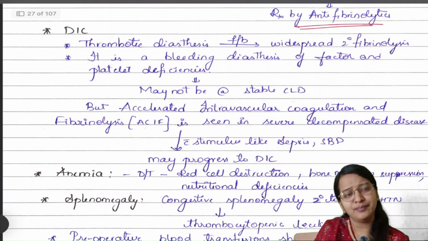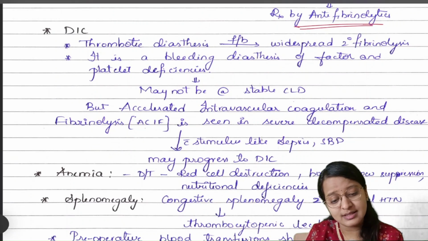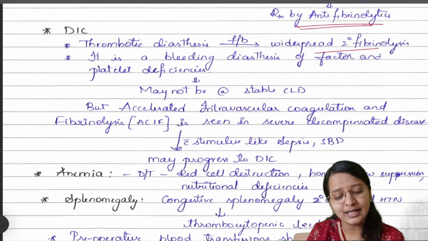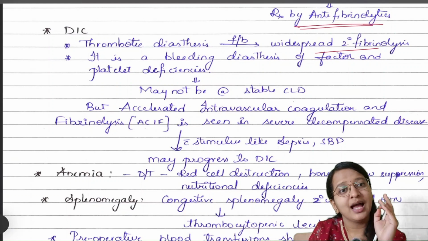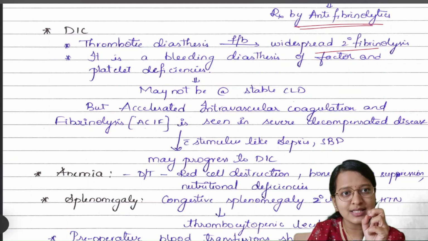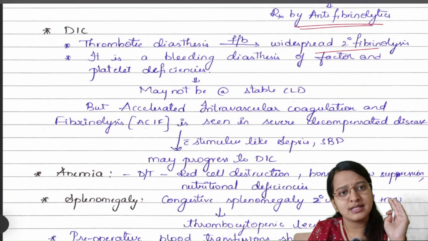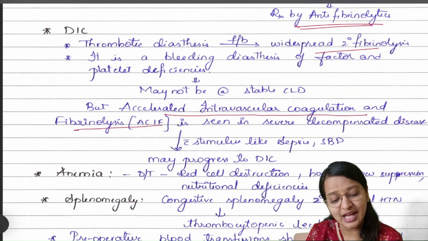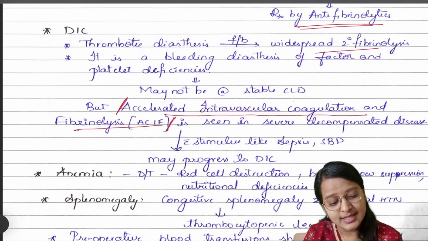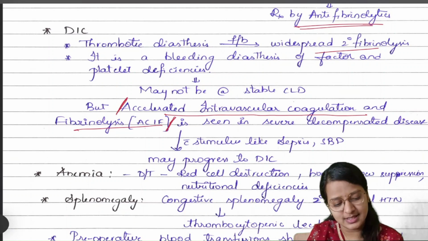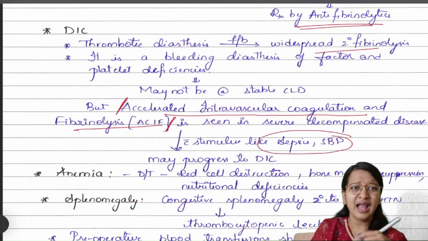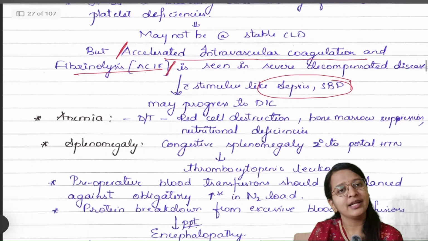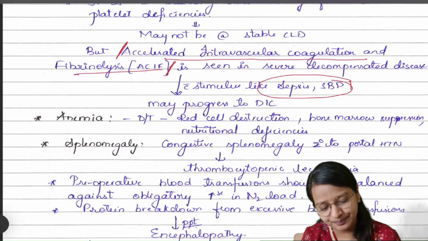Coming to there will be thrombotic diathesis followed by widespread secondary fibrinolysis. We have seen that. And it is a bleeding diathesis of both factor and platelet deficiency. But this is seen after the decompensated state of your CLD. This accelerated intravascular coagulation and fibrinolysis, please remember, is seen in severe decompensated disease. Like if there are adding factors like your sepsis or spontaneous bacterial peritonitis, finally it will progress into your DIC.